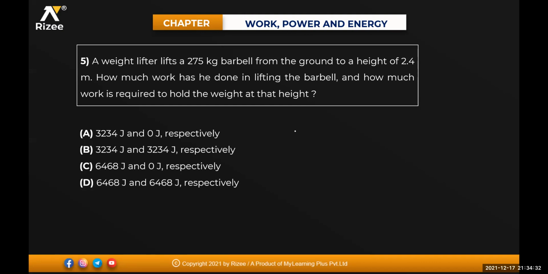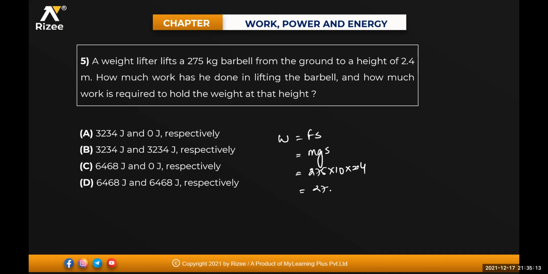Okay. Work done will be equal to how much, beta? Force, how much you are applying? Lifts 275 kgs. 275 kg, if I am multiplying with gravity, force means m into g. So W is equal to force into displacement. F will be equal to mg into displacement, say for example, S. Mass of the body, if I am taking right now, mass is equal to 275, g value is 10, into displacement, say for example, 2.4 meters.